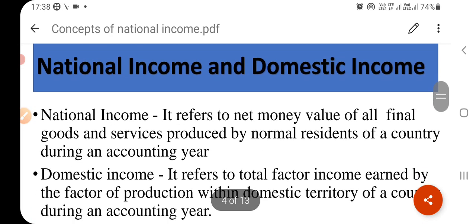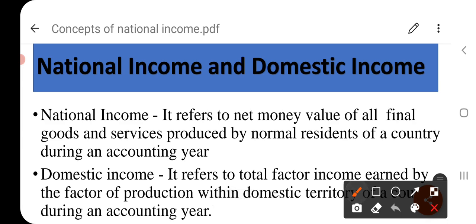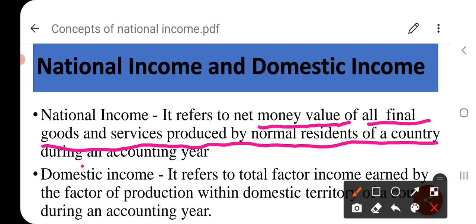Now the difference between national income and domestic income. National income refers to net money value. Very important, net money value means it is measured in terms of money. It refers to the net money value of all final goods and services produced by normal residents of a country during an accounting year. So it considers only final goods and services, those goods and services which are ready for consumption and which we cannot resell.